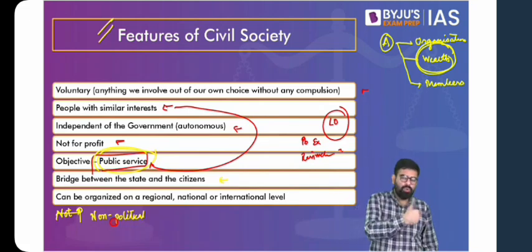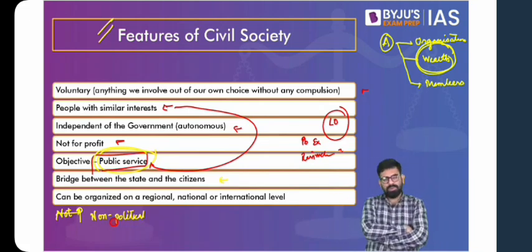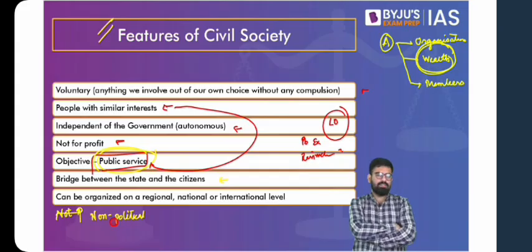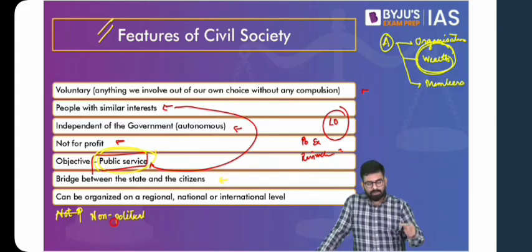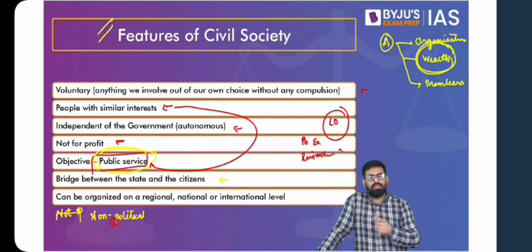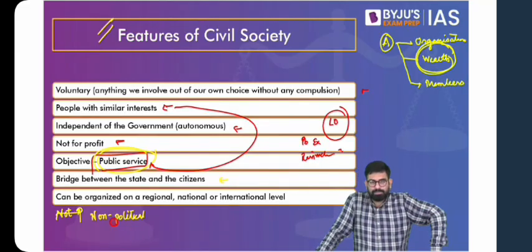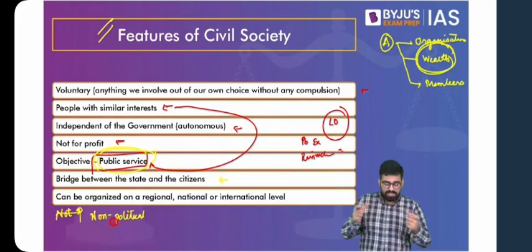And one way to do it is bringing in transparency in the system with the right to information, which will enhance the transparency and accountability in the system. Now, government is not coming up with that, so protest started. Now, this civil society is vouching for the citizens, taking the voice of the citizens to the government, trying to persuade the government to come up with that law, to agree to their demands. This is the idea of civil society, bridging the gap between state and the citizens.